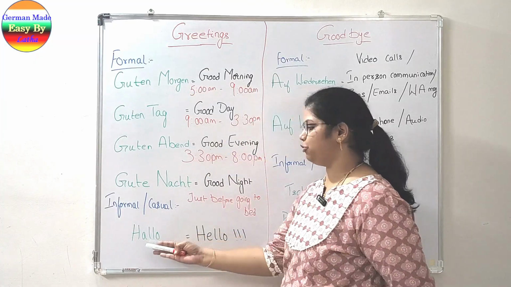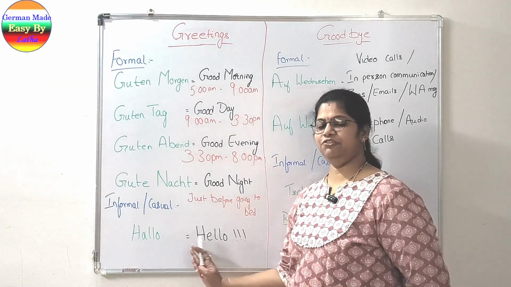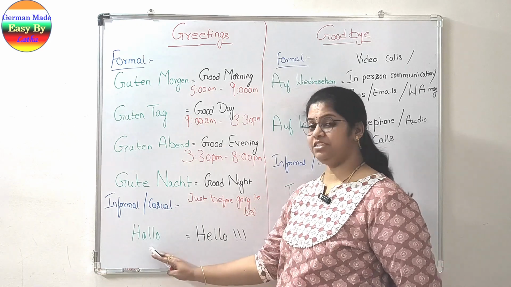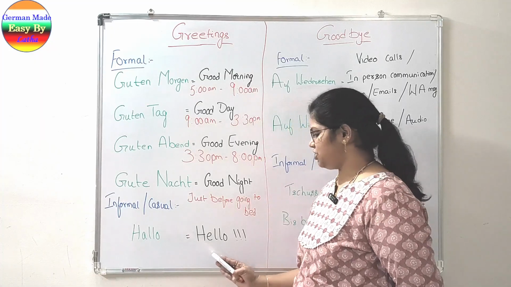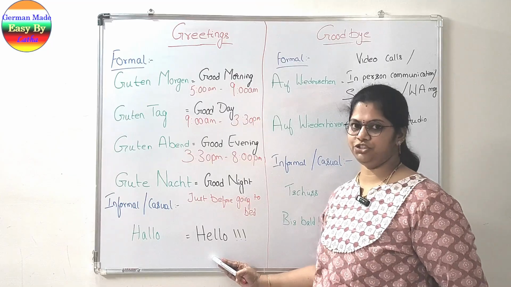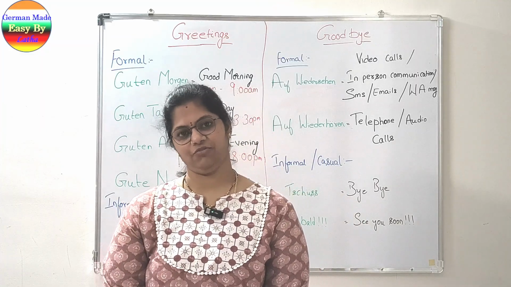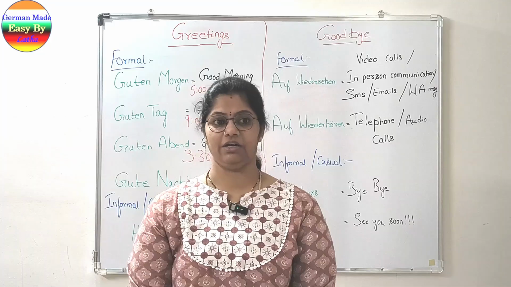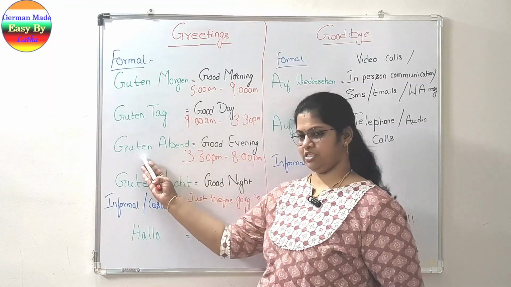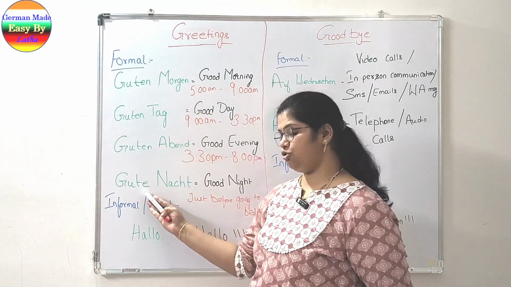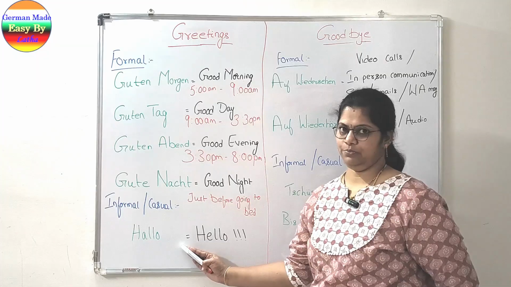Now let us see how to greet the people in informal tone. Informal tone or the casual way of opening a conversation is just by saying hello. Be careful with the spelling. It differs when it comes to English as well as in the German. It is Hallo in German, Hello in English. So this is the way to greet the people when we first meet them, depending upon the time frame and depending upon whom we are talking to and how we are talking to. If it is a formal tone, Guten Morgen, Guten Tag, Guten Abend to open the conversation, Gute Nacht to close the conversation. If it is informal or the casual way, saying hello.